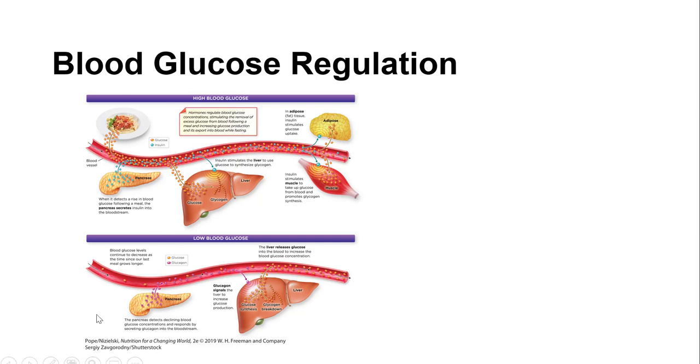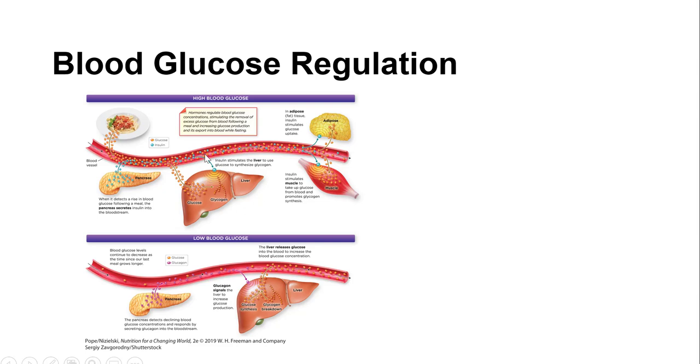Let's look at the lower section of this graphic. When the blood glucose falls too low, the pancreas responds by secreting glucagon. And the role of glucagon is to signal the liver to break down glycogen into glucose molecules and release it into the blood. This way, the blood will obtain more glucose to go up to that perfect range.